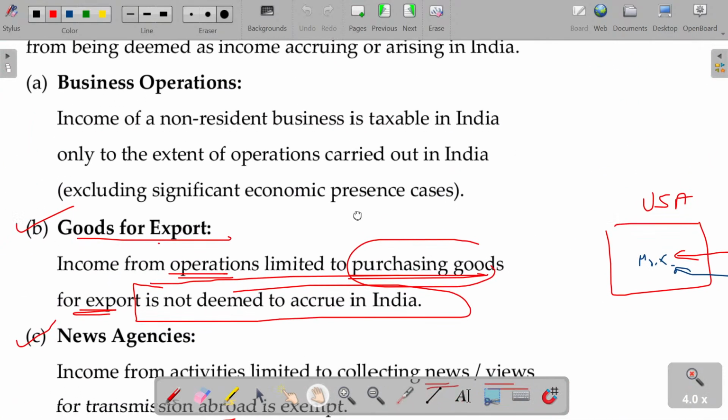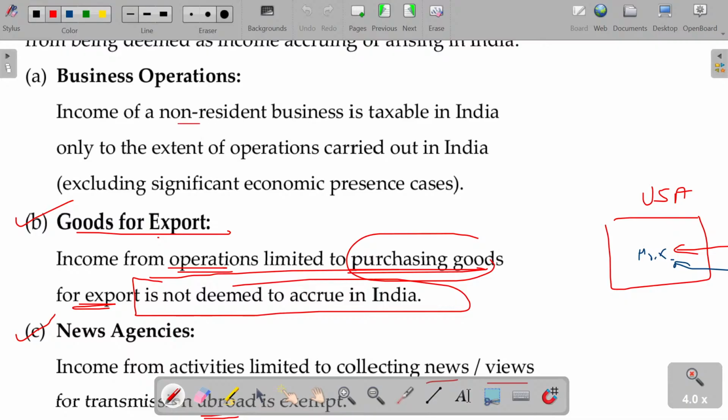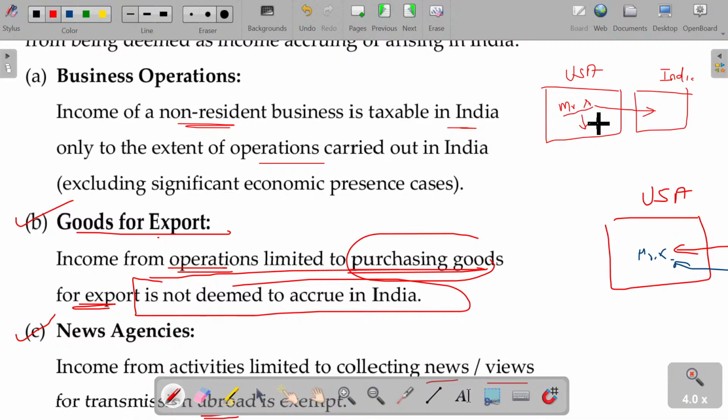one more item. Business operations. Income of non-resident business is taxable in India only to the extent of operation carried out in India. So, okay, USA as well as India. Clear? Mr. A. Mr. A does business here in his own country, in India also. Here he does around 100 lakhs rupees sales. Here he does sales for 10 lakhs rupees. So Mr. A's taxable income is confined to this one only, not this one. Is that okay?